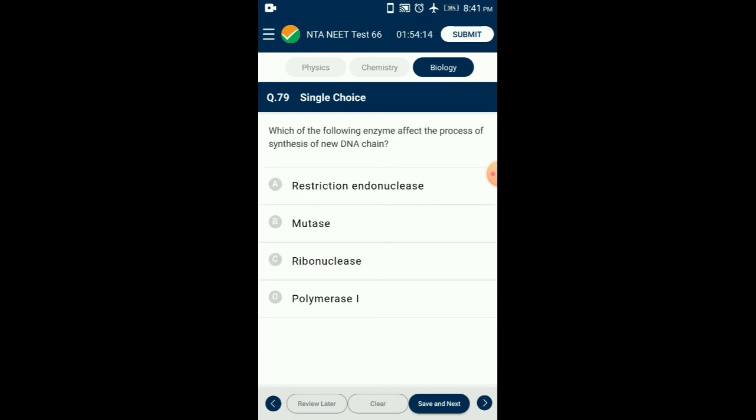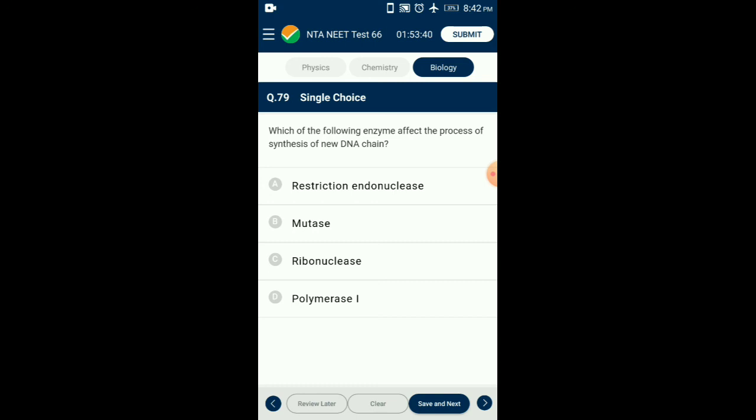Question number 79. Which of the following enzymes affect the process of synthesis of new DNA chain? There are 5 DNA polymerase enzymes that participate in the process of DNA replication: DNA polymerase 1, 2, 3, 4 and 5. DNA polymerase 1 and 3 are involved in the replication and have proofreading activity, with 5 to 3 direction polymerizing activity and 3 to 5 direction exonuclease activity.